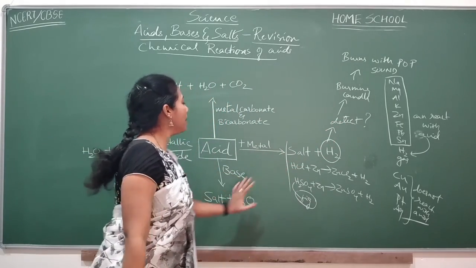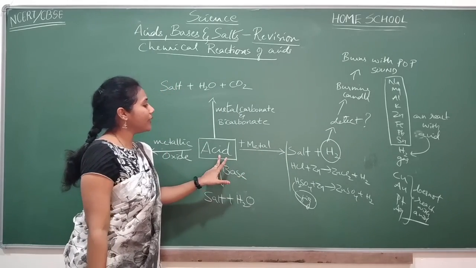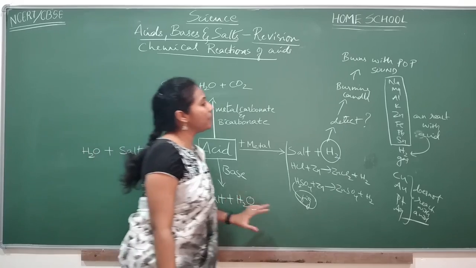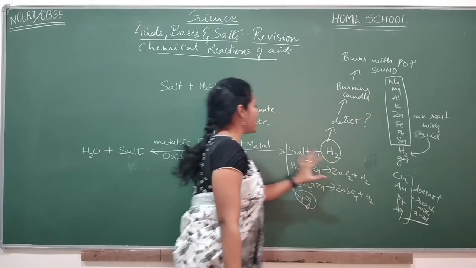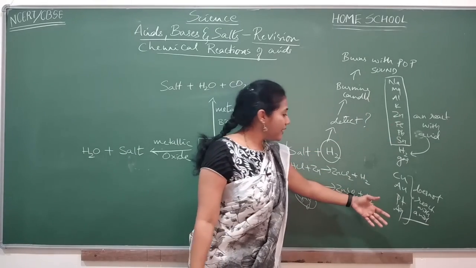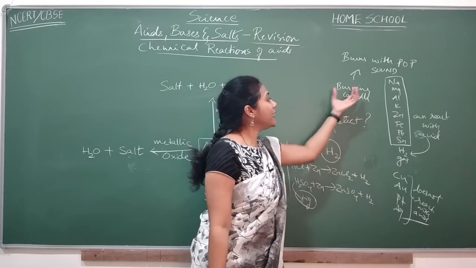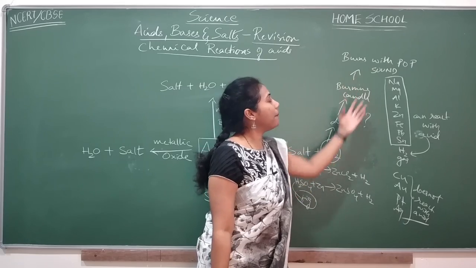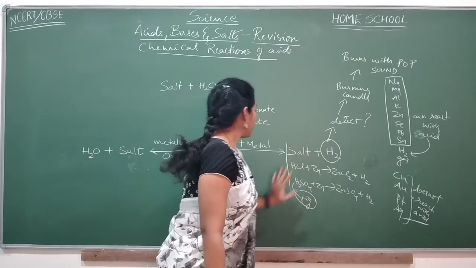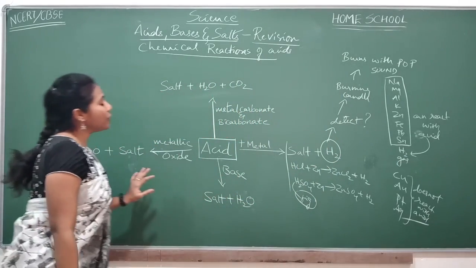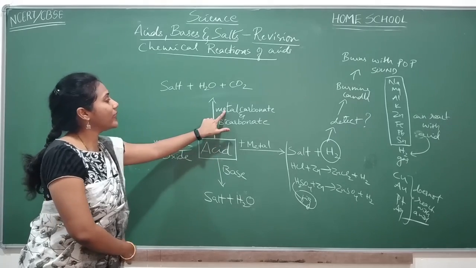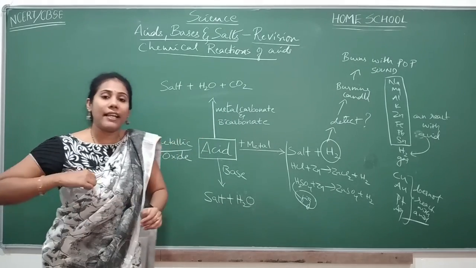So this is all about metal reacting with acid to give salt and hydrogen gas. Here you must remember which metals give hydrogen gas on reacting with acid, which metals do not give, and why, and how do you detect hydrogen gas, and what happens when hydrogen gas is burnt. So this is all about the concept. Next we will go for another important reaction, acid reacting with metal carbonate and metal bicarbonate.